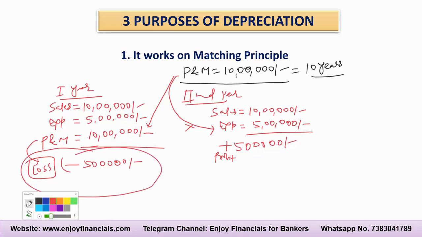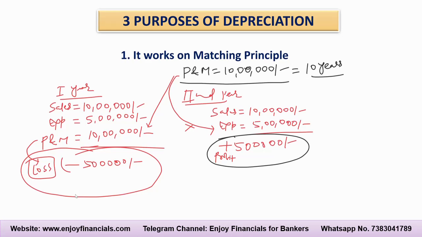Because of this, in one year the company has made a huge loss in the profit and loss account, and in another year the company has made a huge profit because of the non-accounting of this plant and machinery. So the accounting standard under the matching principle says that to the extent you are going to utilize the plant and machinery, up to that value only you book into the profit and loss. Here I am going to use this plant and machinery for 10 years, so that's why I will write off this amount up to 1 lakh rupees.